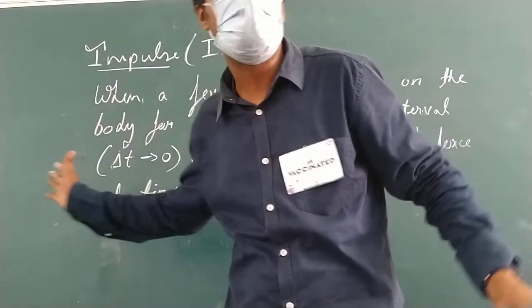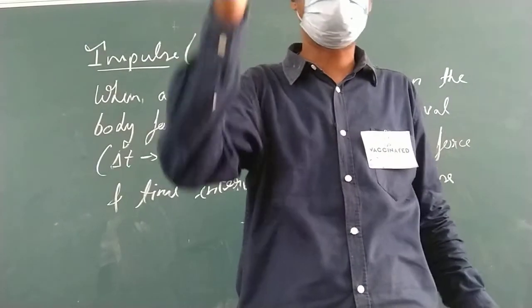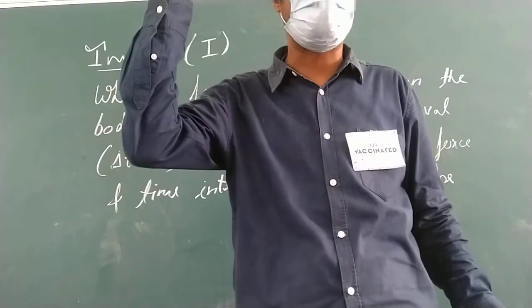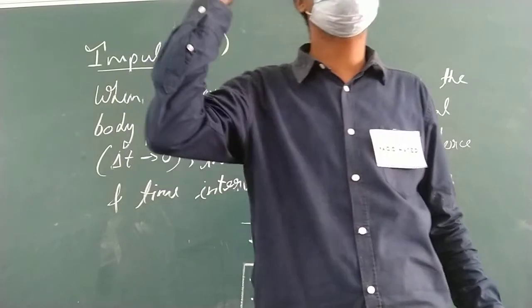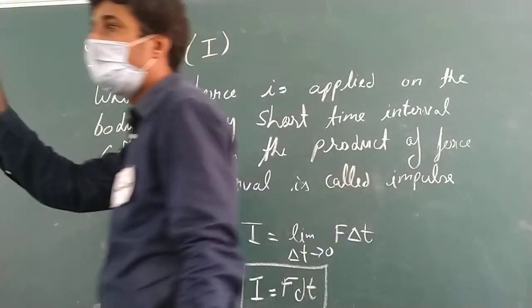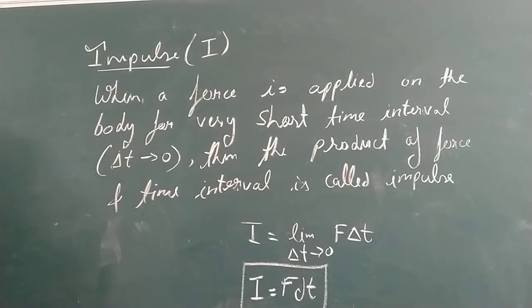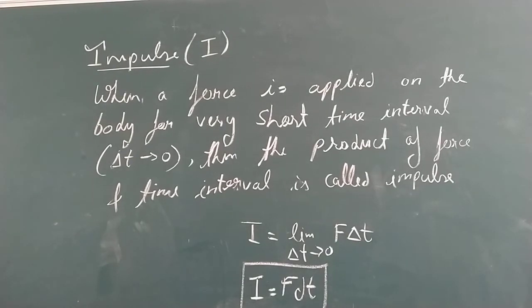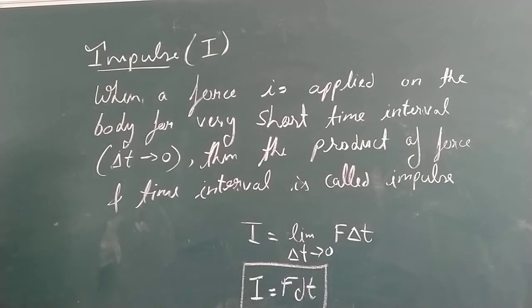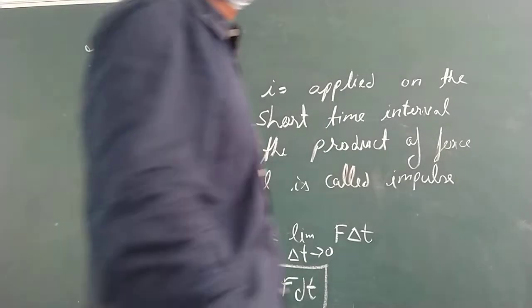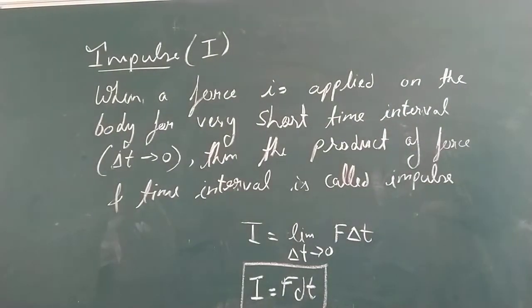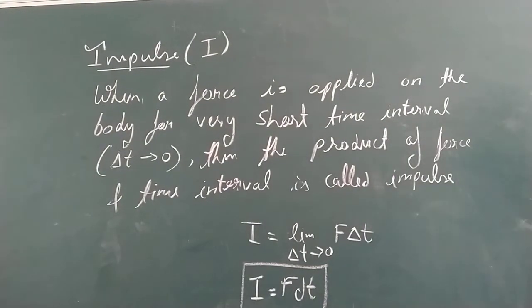अब किसी को थप्पड़ मारो आराम से, बट एक बार अचानक से तेज थप्पड़ मारो उतने ही फोर्स से, what will happen when the force will be applied for a very short duration of time, then that particular thing will be called as what? Impulse. Now it has a relation with Newton's second law.